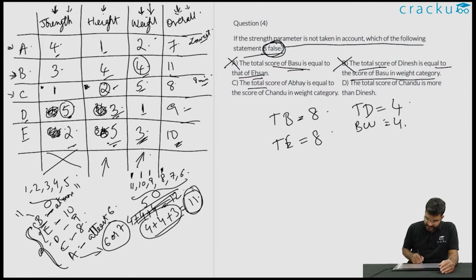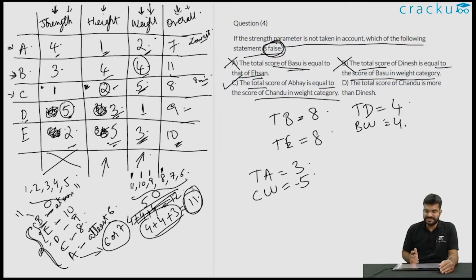Let us look at the third option. The total score of Abhay is equal to 1 plus 2, which is equal to 3, is equal to the score of Chandu in weight category. Chandu in weight category will be 5. So this statement is false, so this is the correct answer.